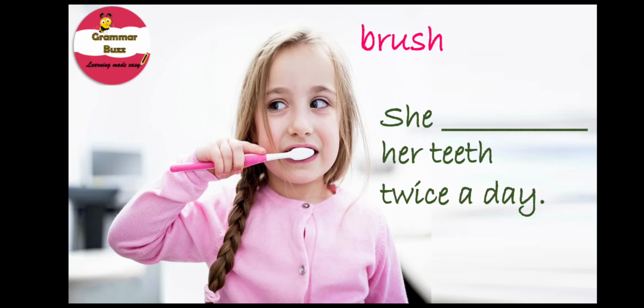And here comes the next one for you. It says, she her teeth twice a day. What about this one? What is the form of verb that you would use in simple present tense for this sentence? Have you got it all right? And I think you already have. Well done. It is brushes. She brushes her teeth twice a day.